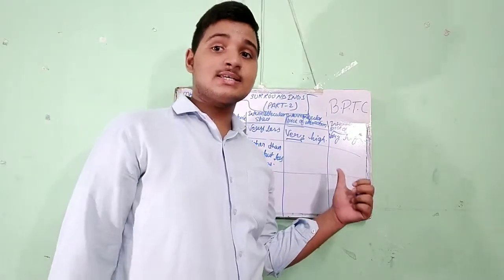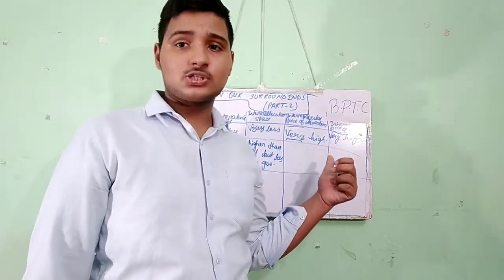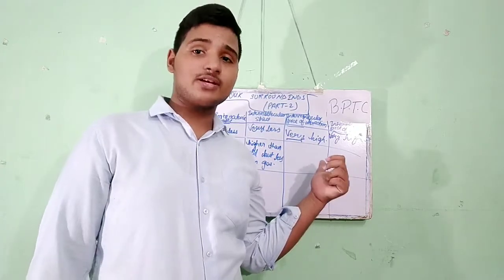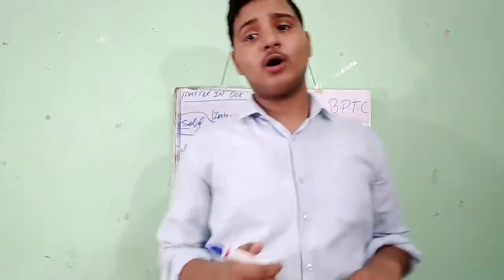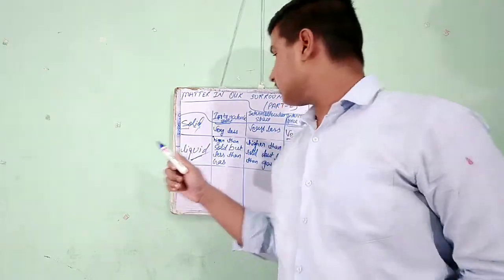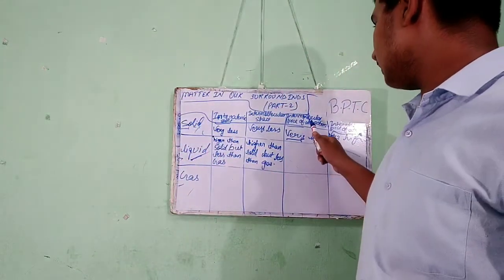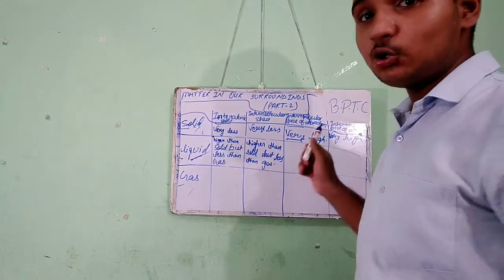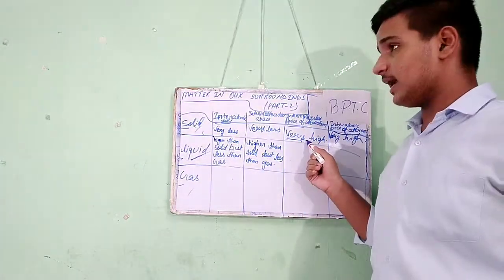Intermolecular force of attraction is less in this state. That's why the attraction between two molecules is less and it gains fluidity. In solid, the intermolecular force of attraction is very high, due to which it has very high rigidity.